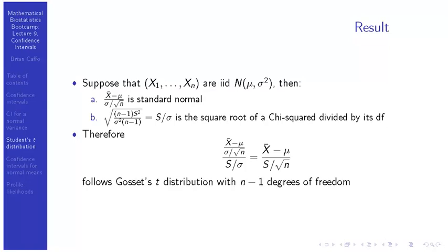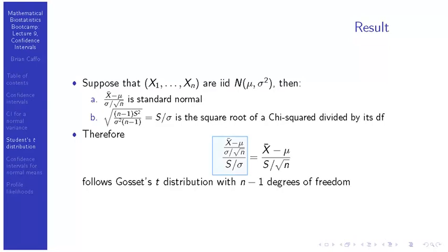We also know from earlier in today's lecture that n minus 1 times S squared over sigma squared is chi-squared with n minus 1 degrees of freedom. So if we divide that by an additional n minus 1 and square root the whole thing, we get S over sigma, and we've taken a chi-squared and divided it by its degrees of freedom. So S over sigma is the square root of a chi-squared divided by its degrees of freedom.